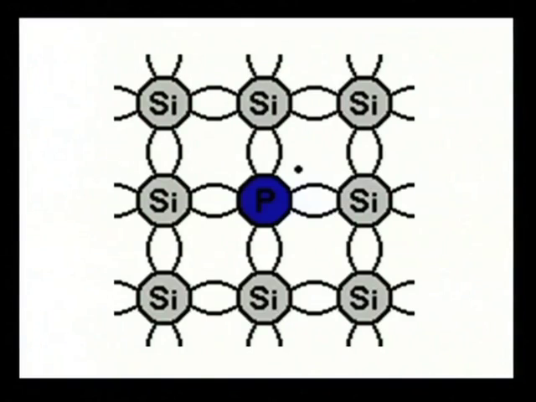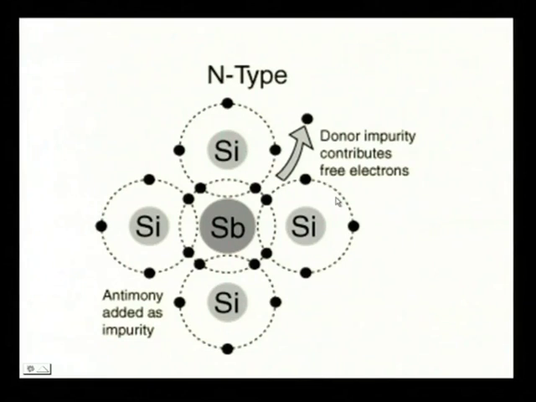So, here who is the host lattice? Silicon is the host lattice and dopant is phosphorus. Here the picture is more clear, the same picture. You see that 1, 2, 3, 4, 5, 6, 7, 8, they form the bonding and the 5th electron is away. So, basically for 4 silicon atoms, you need 1 antimony atom, or 1 phosphorus atom.